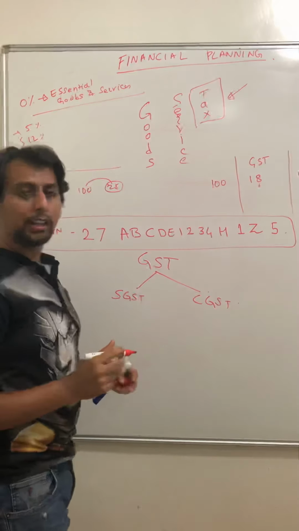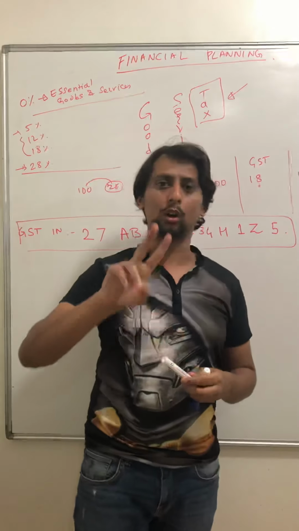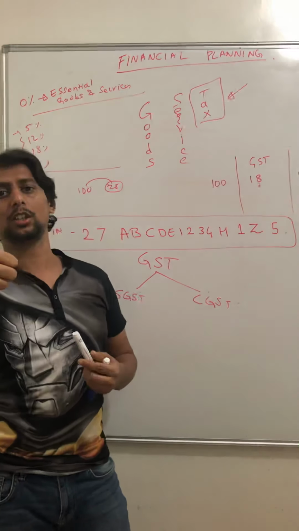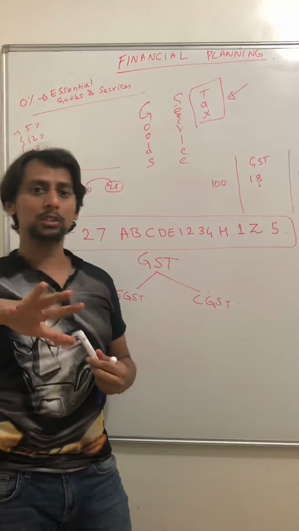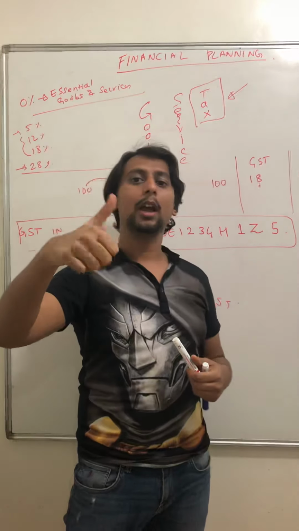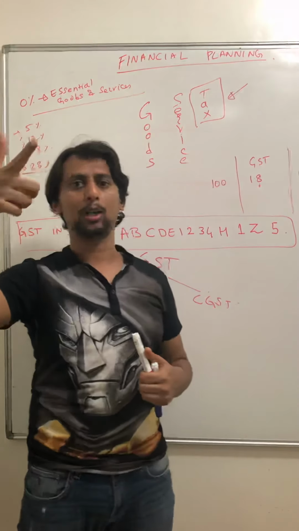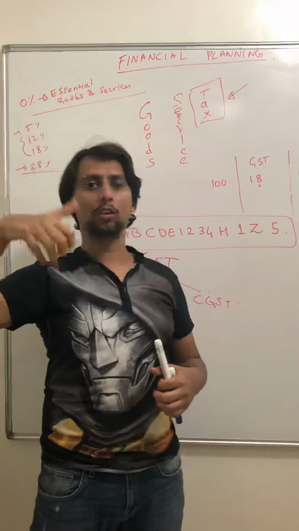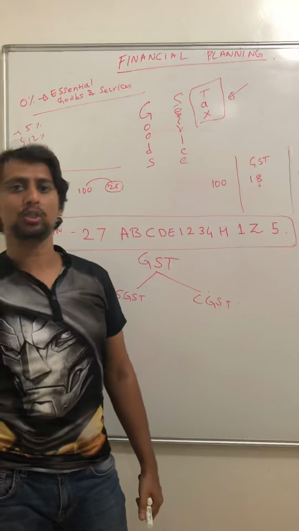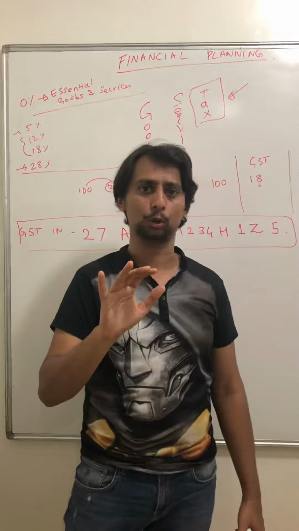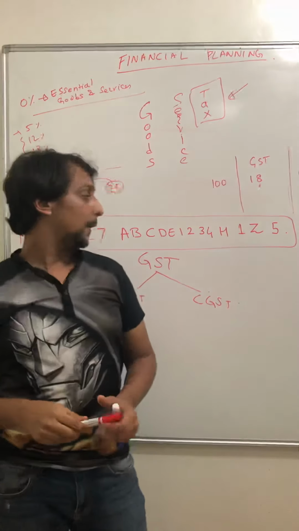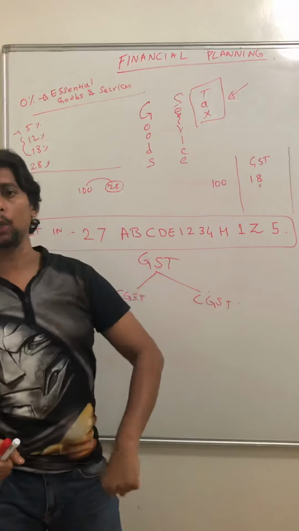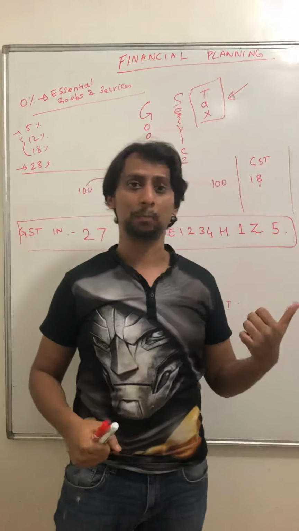So right now, you are governed by two governments. You have a chief minister and you have a prime minister, meaning you have a state government and a central government. Both governments are doing things for you. The central government is doing certain projects for you, and the state government is also doing certain projects for you. So when the time comes to pick money from your pocket, both governments want that money.